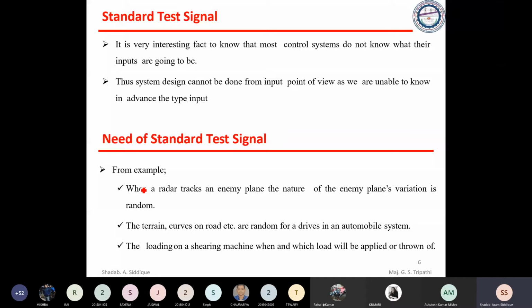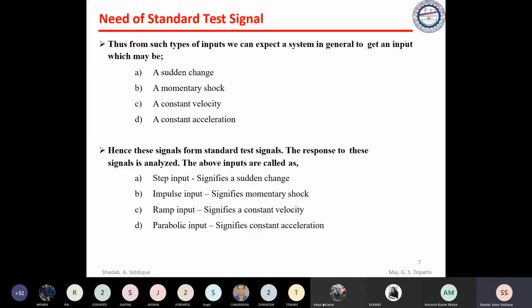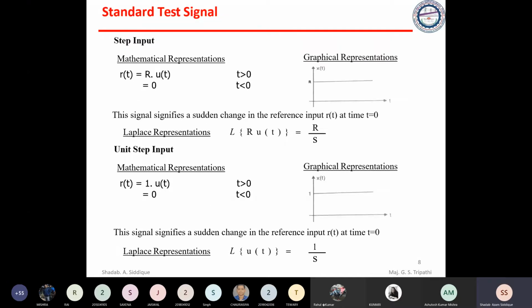Like this, you can have a standard test signal, and based on that standard test signal we can simply represent a sudden change, a momentary shock, a constant velocity, and a constant acceleration. These signals can be represented by a step, impulse, ramp, and parabolic. We have seen the standard test signals. Already you know the Laplace transforms of these.